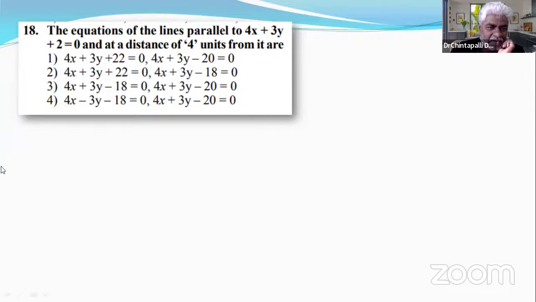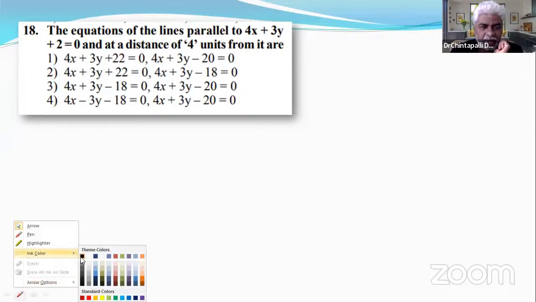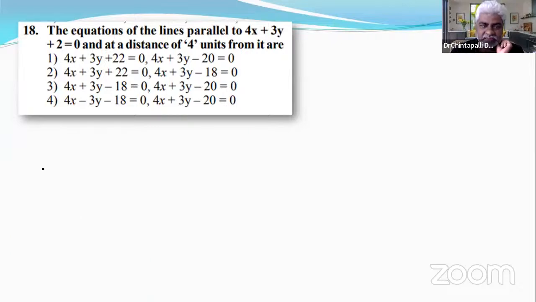Do you remember I taught you how to take perpendicular lines and also parallel lines? For example, if we have a line ax + by + c = 0, how do we take a line perpendicular to it?